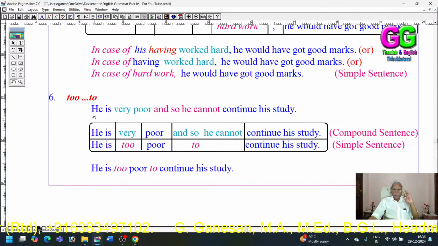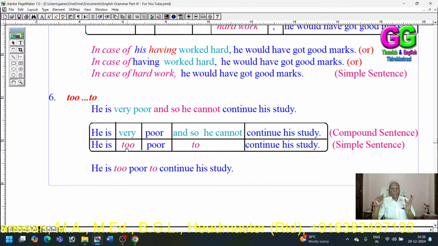Many children make mistakes in the formation and usage of "too". You have to know where the compound conjunction is. The complex conjunction is "so", and the simple conjunction is "too". Very, so, too: simple, complex, compound conjunctions. These three adverbs.